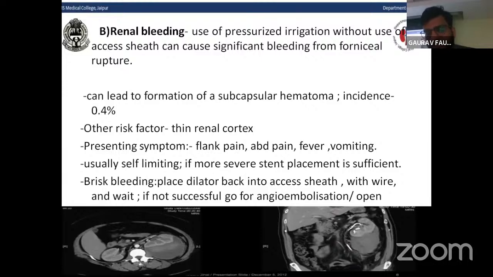In case of brisk bleeding, place the dilator back into the access sheath with the wire and wait. If not successful, then go for embolization or open repair. The diagram below shows a large perinephric collection following ureteroscopy.